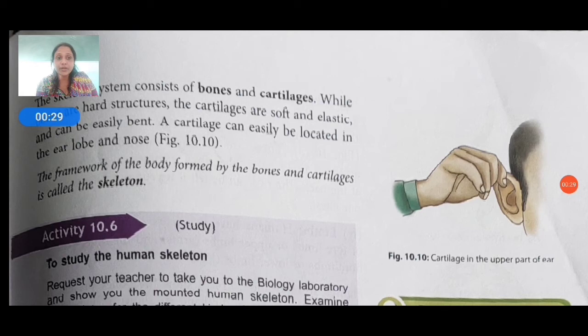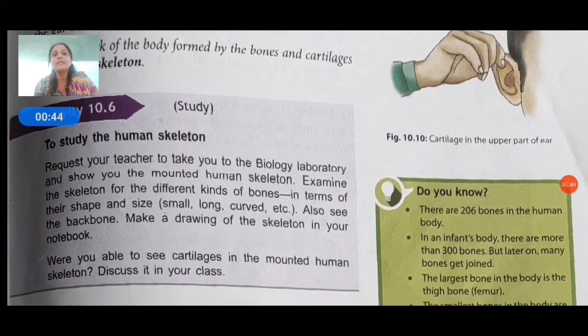In figure 10.10, you can see the cartilage in the upper part of the ear. The framework of the body formed by the bones and cartilages is called the skeleton. Then activity 10.6 tells us to study the human skeleton. In this activity, they have given us some information about how to study the human skeleton.